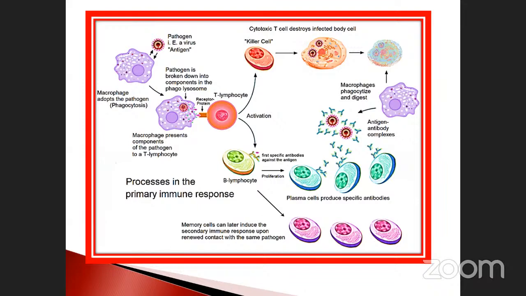As a result, the first specific antibody against the antigens will be produced. The plasma cells produce specific antibody for the particular invading microorganisms. This is also stored in the immune system, that is called memory cells. Again, if the same microorganism enters, the memory cells automatically act upon it and destroy it.